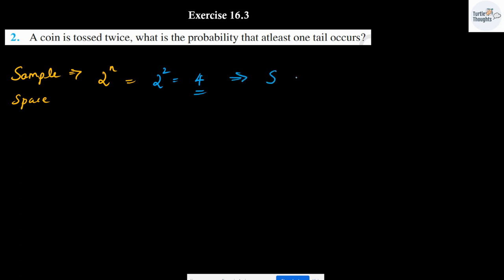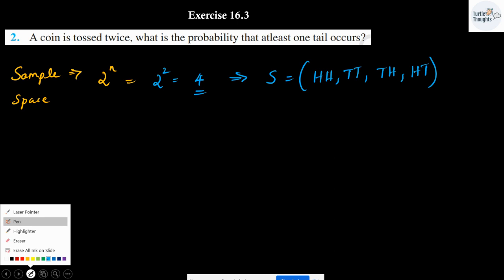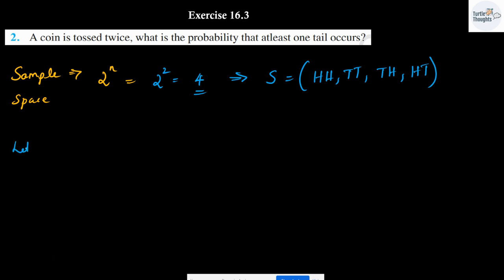I can write the sample space S, which will be equal to {HH, TT, TH, HT}. I have to find the probability of the event E. Let E be an event such that we get at least one tail.